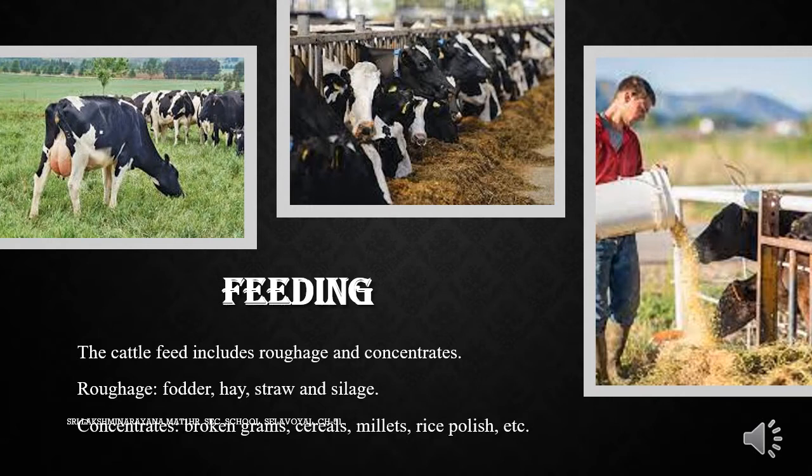Feeding. Cattle need nutritious feed in order to produce high milk yield. The cattle feed includes both roughage and concentrates. The roughage like fodder, hay, straw and silage has a high amount of fiber in it. The concentrates are like broken grams, cereals, millets, rice polish, cotton seeds, and oil cakes. Apart from these, cattle need an adequate supply of fresh water.